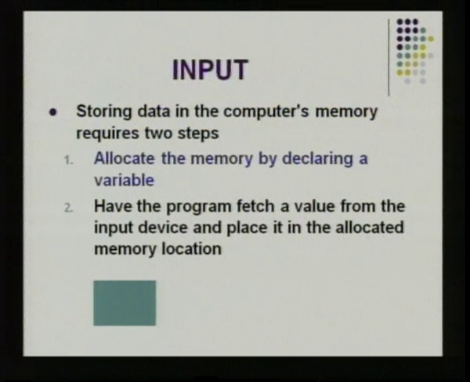As we all know, when we give the value for a variable, memory is allocated. So, the programmer needs to fetch a value from the input device and place it in the location. For this reason we have this cin statement. So, cin is the input command in C++. When you give it in this format, cin followed by two greater than symbols and the variable, whatever value you give is immediately put into the computer's memory.